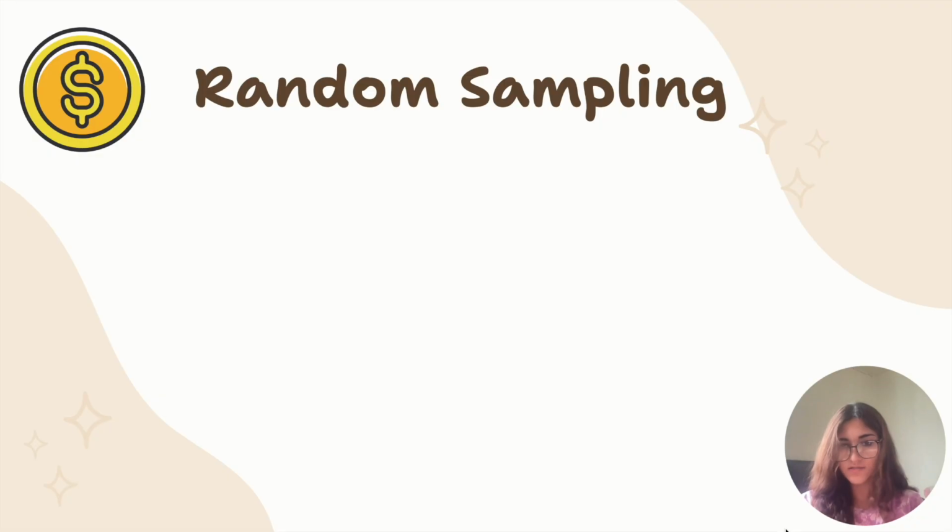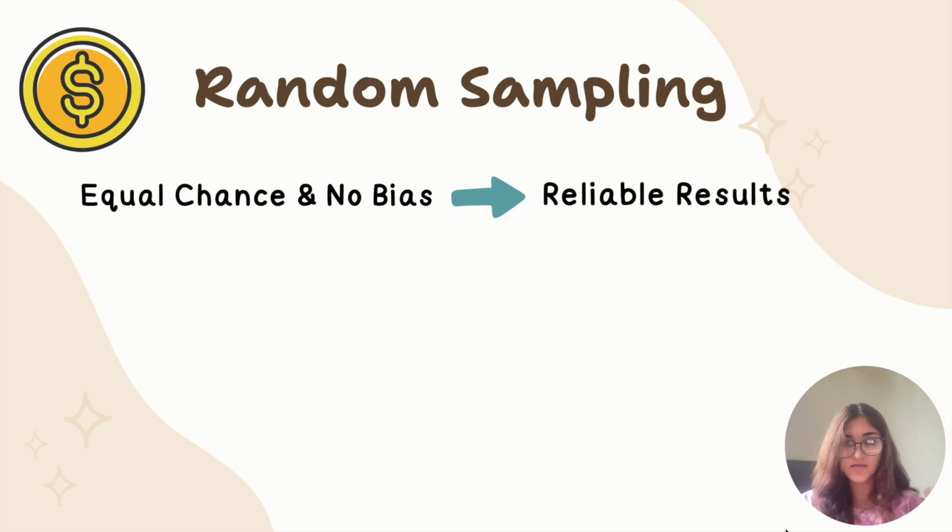We used random sampling, which is when every member of the population has an equal chance of being chosen. This results in no bias, and that's how we gather reliable results.